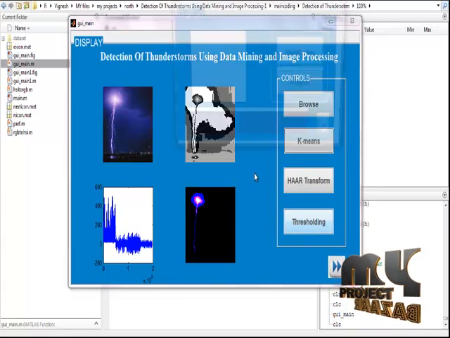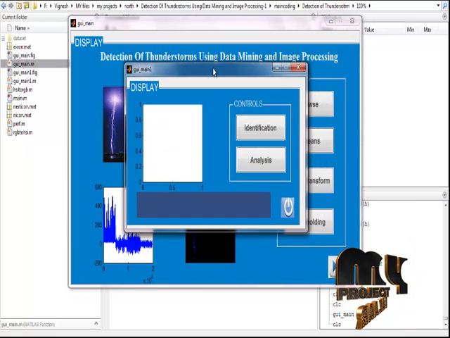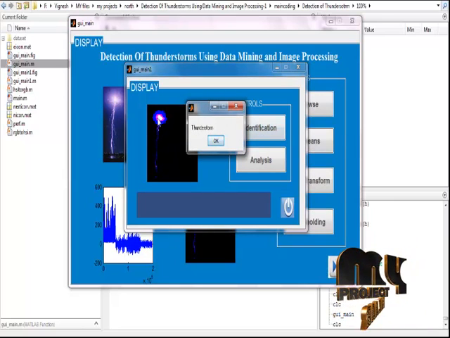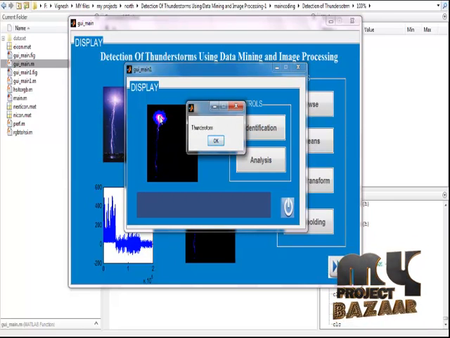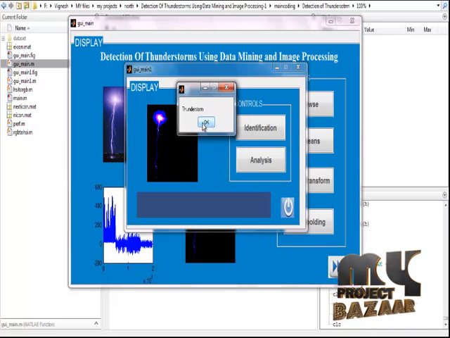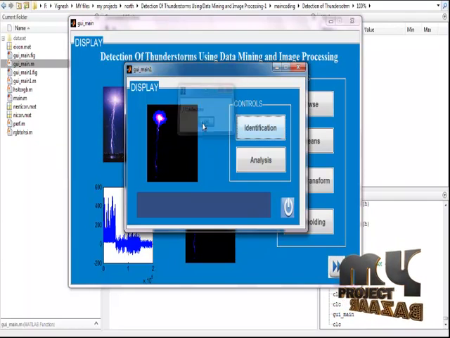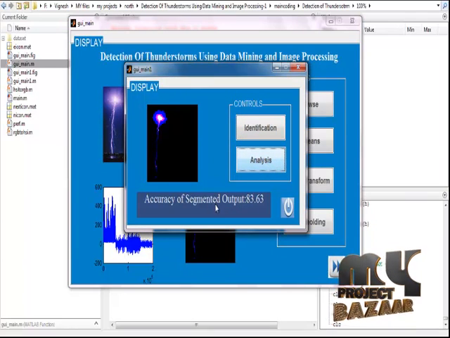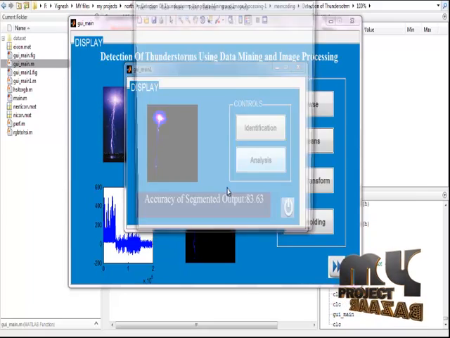The next and final process is the identification of whether there is a thunderstorm in our input image. After clicking identification, we take the input image as pixels to be segmented using the threshold value. This is the representation of whether the input image is a thunderstorm or not. Click OK. The analyze button analyzes how accurate the segmented output is.